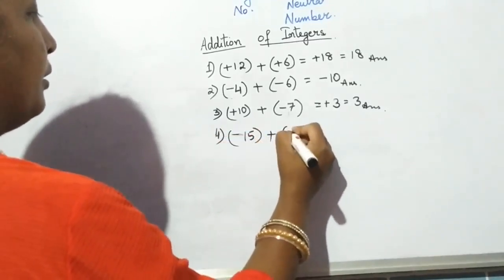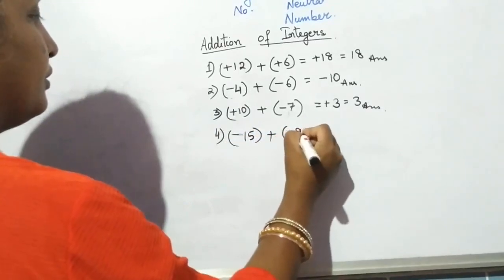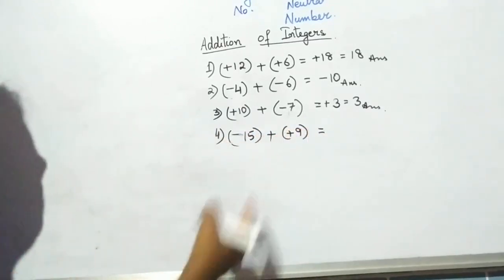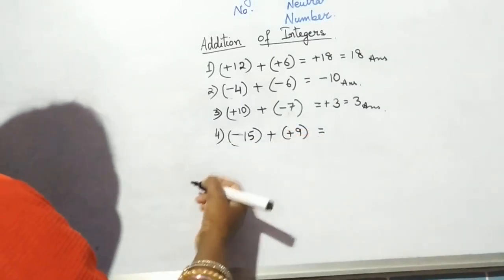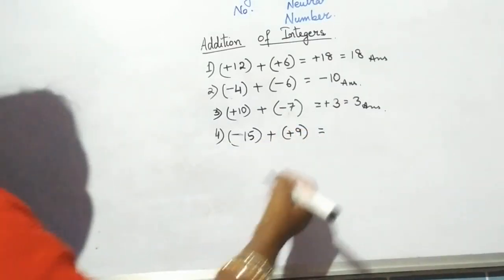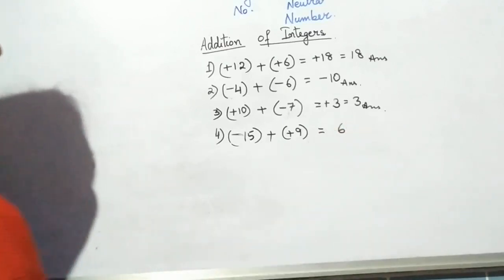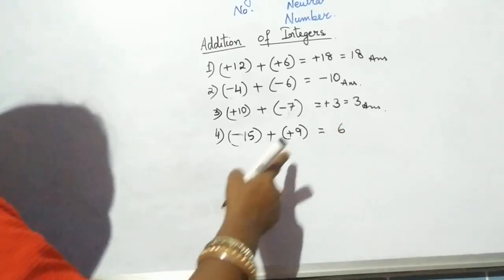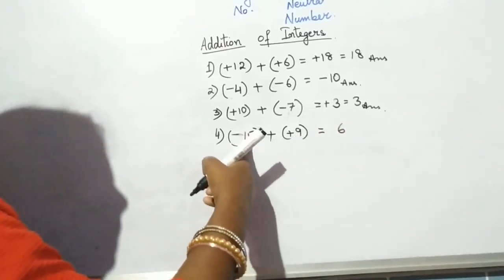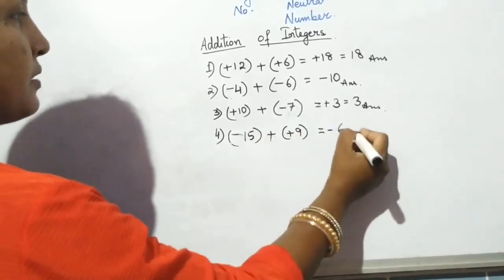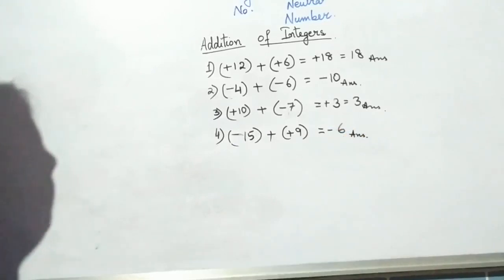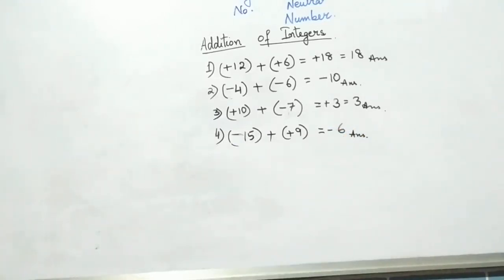Another, say, negative added with a positive. Again, because the signs are opposite, the operation that will take place will be subtraction. So 15 minus 9 gives you 6. And again we go for the sign of the bigger integer. See, 9 and 15. 15 is bigger and the sign that 15 carries is minus. So we get a minus sign. These answers will be better understood when we do additions using number line.